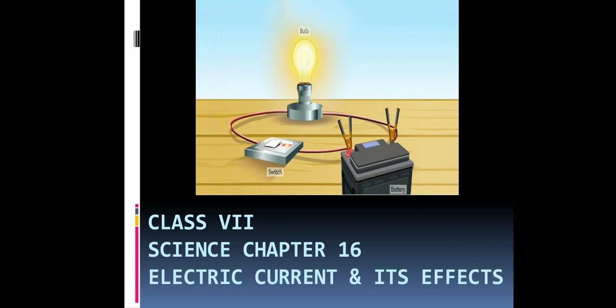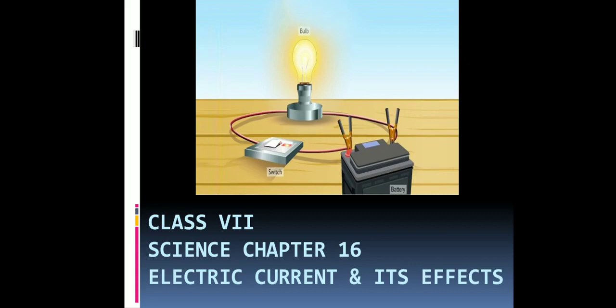So in this chapter number 16, electric current and its effects, we are going to discuss a few important things. That is, what is electric current first of all, and then what is an electric circuit. After that we will discuss the effects of electric current. There are many effects which electric current shows, that is heating effect, electromagnetic effect, etc. So we are going to discuss all these points one after the other.